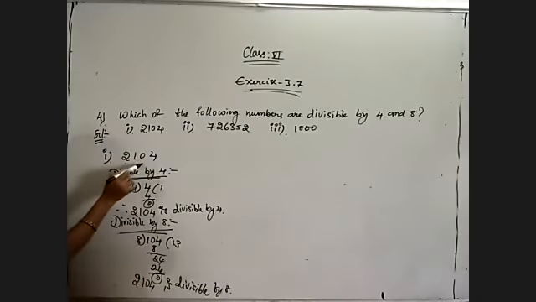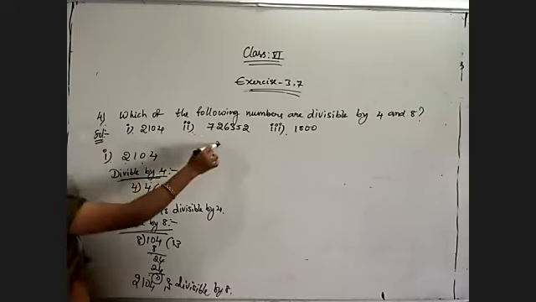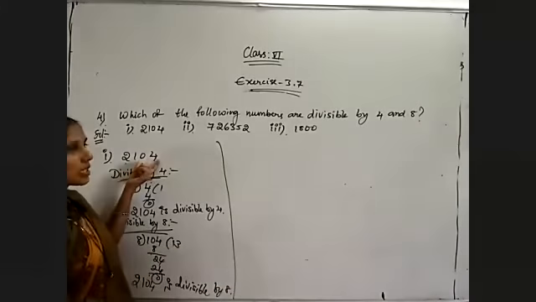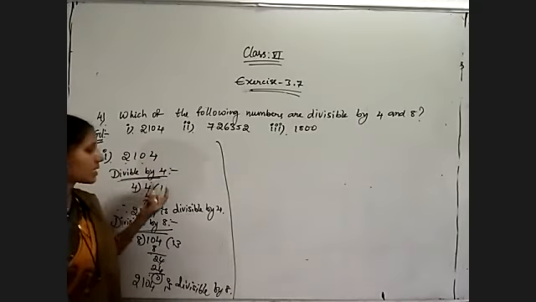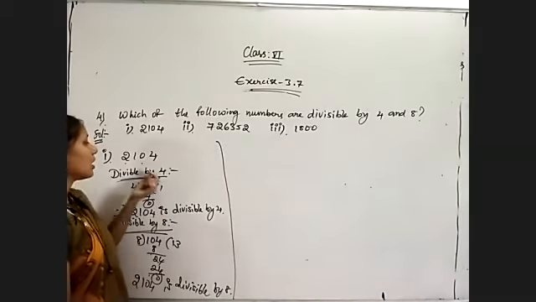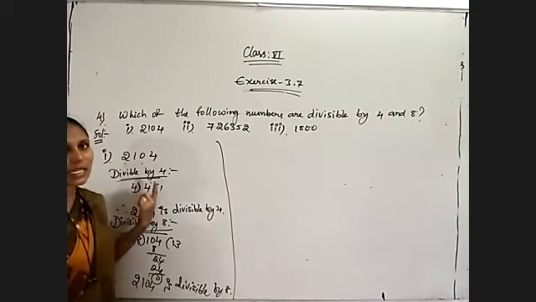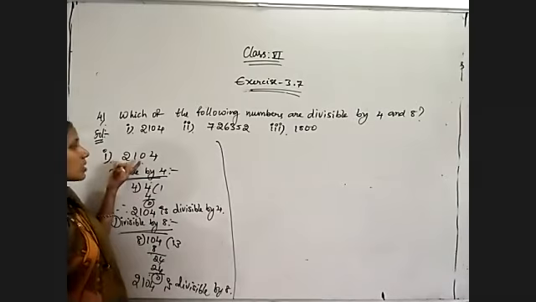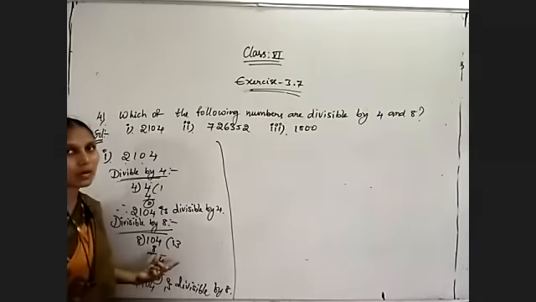So 2104 is divisible by 4 as well as 8, because the number formed by the last two digits is 4, which is exactly divisible by 4. That's why 2104 is divisible by 4. And 104 is exactly divisible by 8, so 2104 is also divisible by 8.